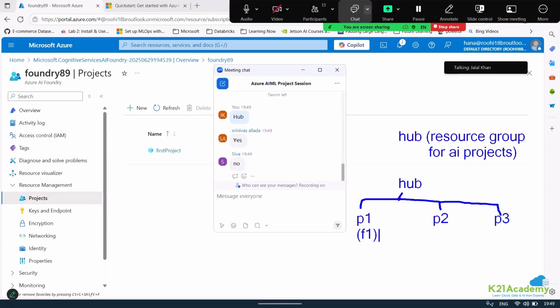Suppose this is Foundry one. Two projects can also use the same Foundry, and maybe here I have another Foundry. That is also one thing that you need to understand. So what I'm trying to say is, when you have a hub, you can deploy multiple projects. For a single Foundry, you need to have at least one project.